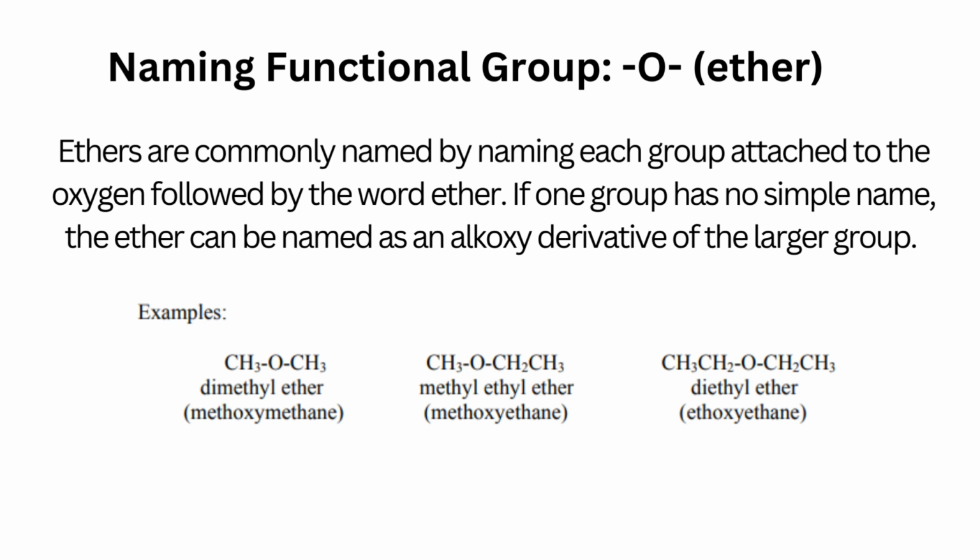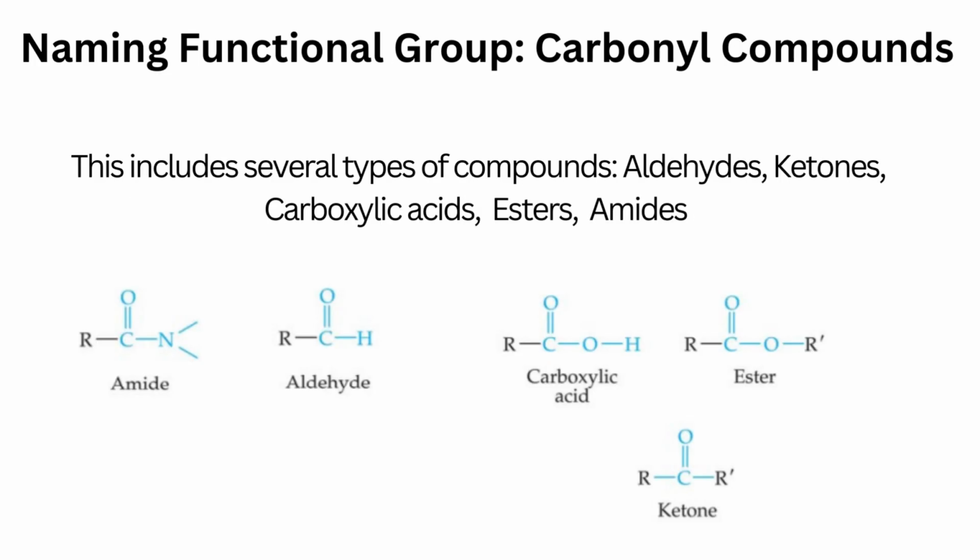Next example, methyl ethyl ether or methoxyethane. Another example, diethyl ether or ethoxyethane. How to name the functional group carbonyl compounds. This includes several types of compounds: aldehydes, ketones, carboxylic acids, esters, and amides.